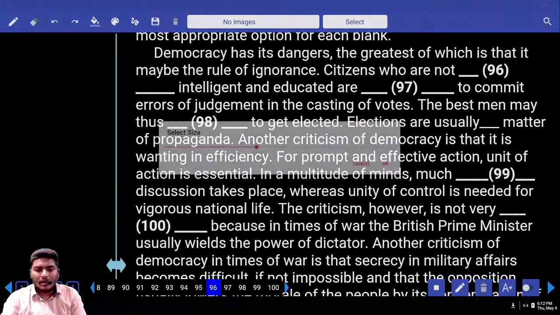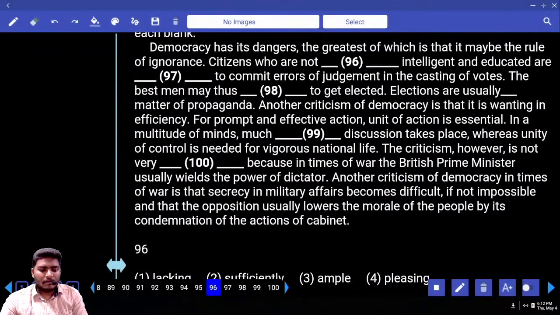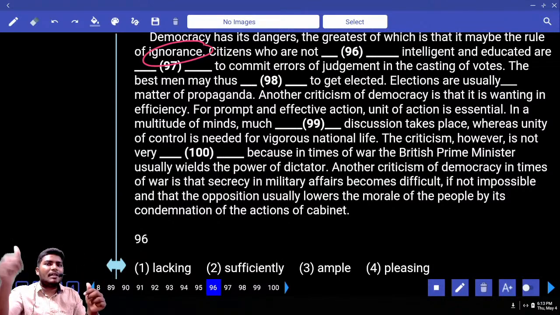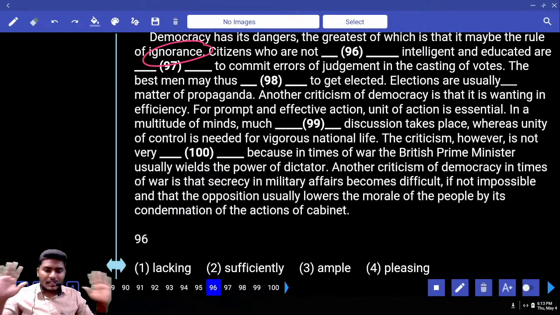Be quick. Look at the first one. Democracy has its dangers, the greatest of which is that it may be the rule of ignorance. So in democracy there may be rule of ignorance. Citizens who are not dash intelligent and educated are liable to commit errors of judgment in casting of votes. So in democracy there may be some ignorance. If citizens are not well educated, they may cast their votes to some wrong person. This is a sentence. Okay.